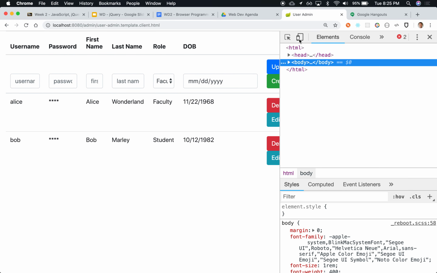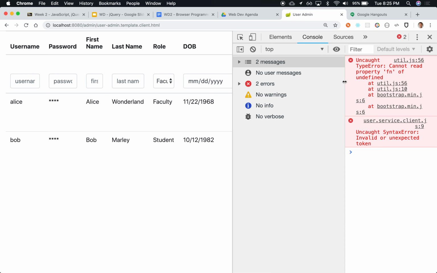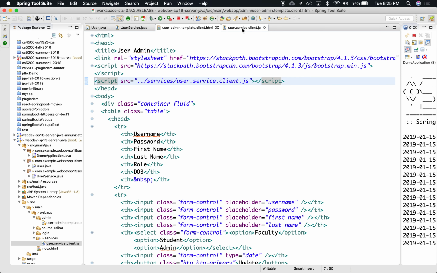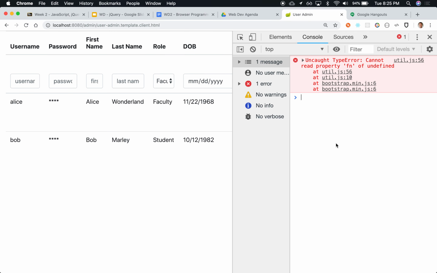In this inspect, okay, so it's giving us some errors. Let's see what it's complaining about. Looks like user service client is an invalid or unexpected token. Let's see, what is it complaining about? Maybe these extra tokens here are weird, so let's remove that. Oops. Let's try it again. Okay, so it's not complaining about that.